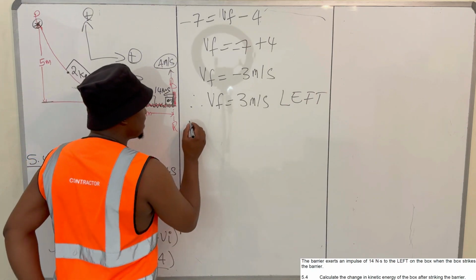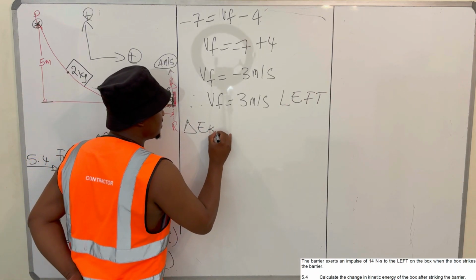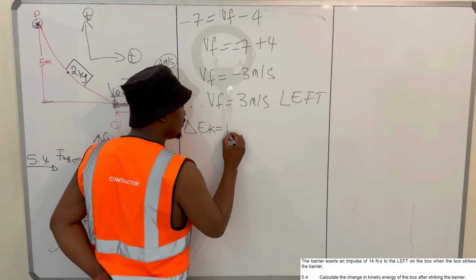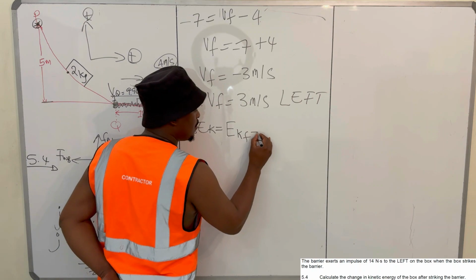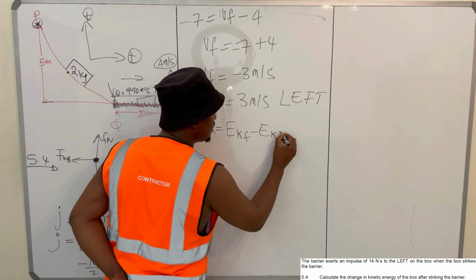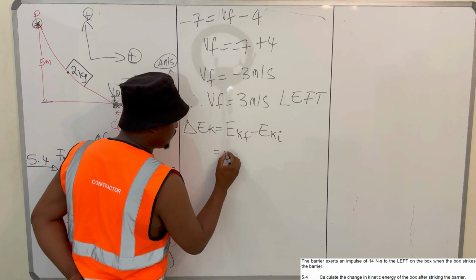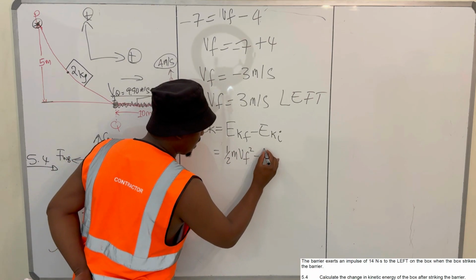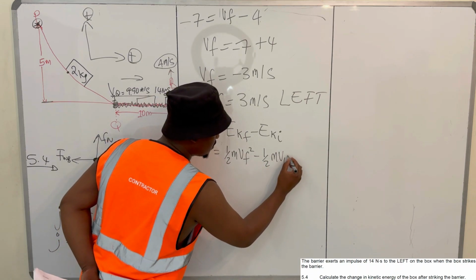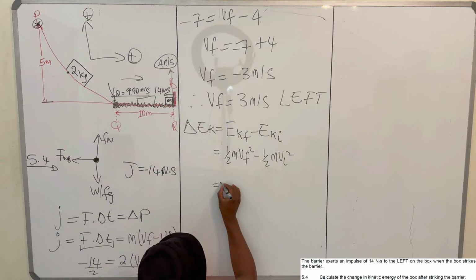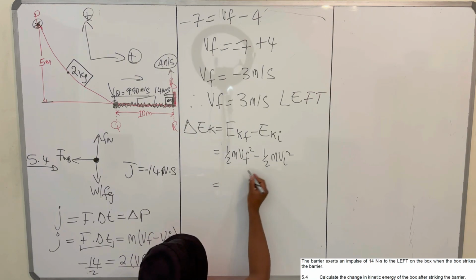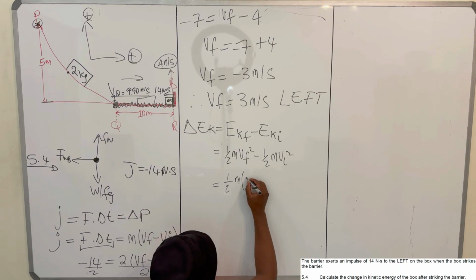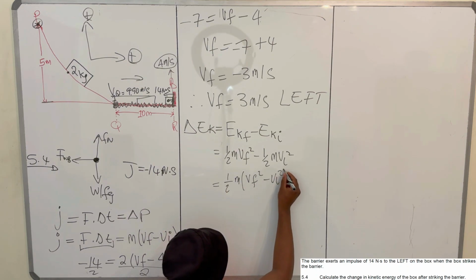So the change in kinetic energy is equal to the final kinetic energy minus the initial kinetic energy, which is equal to half m Vf squared minus half m Vi squared. You can take half m as a common factor: half m times (Vf squared minus Vi squared).